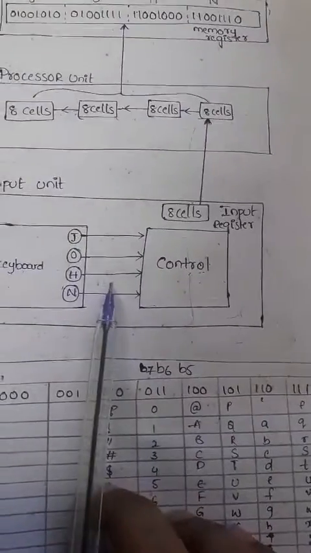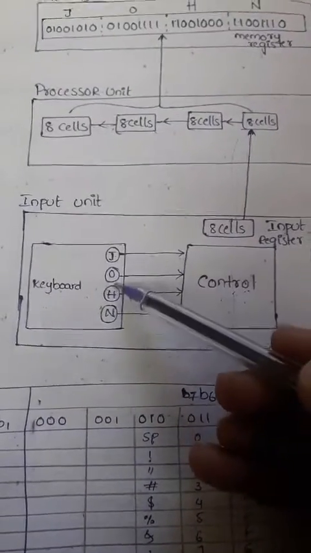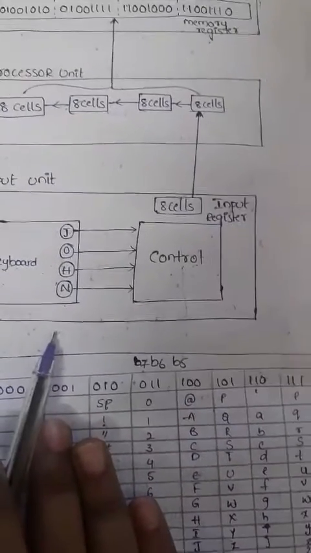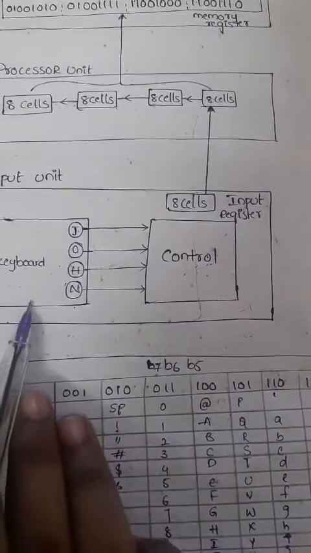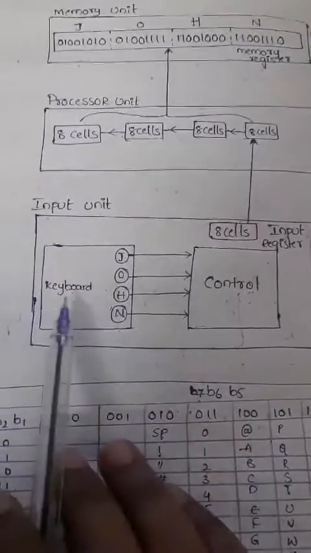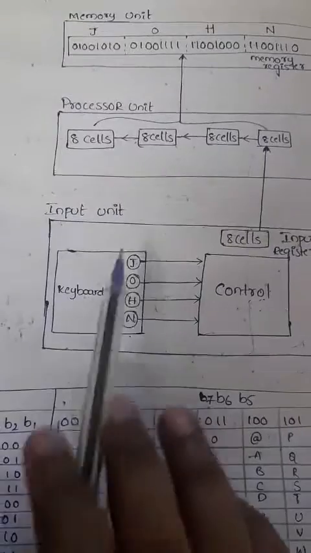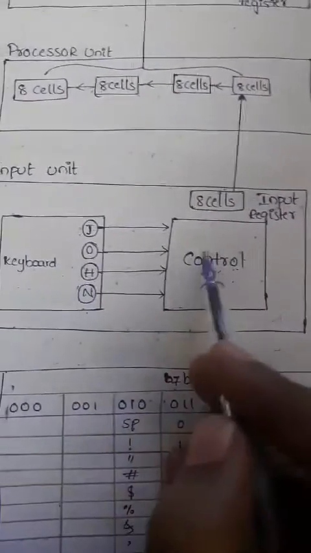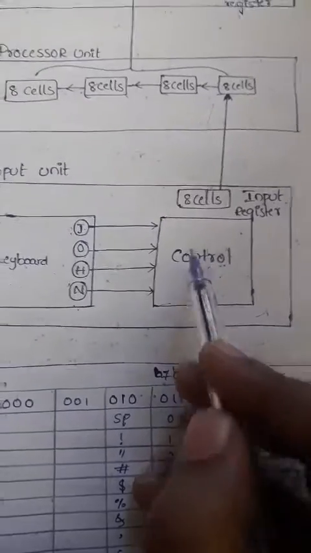For example, I am taking one input here. Some characters: J, O, H, N. Here each time a key is struck, the control unit enters it into the input register. So the keyboard can enter the data, and that data is JOHN. Each time a key is struck, the control unit enters it into the input register.